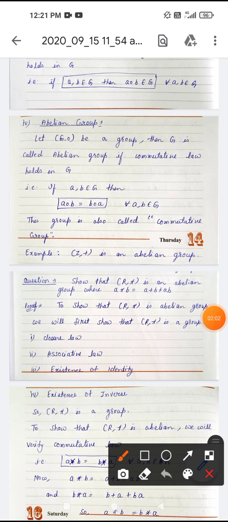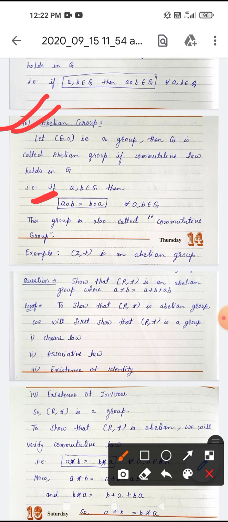Now this one is very important. Abelian group. Let (G, o) be a group, then G is called abelian group if commutative law also holds in G. What is commutative law? If a, b belongs to G, then a operation b is equal to b operation a for all a, b belongs to G. This is called commutative law.